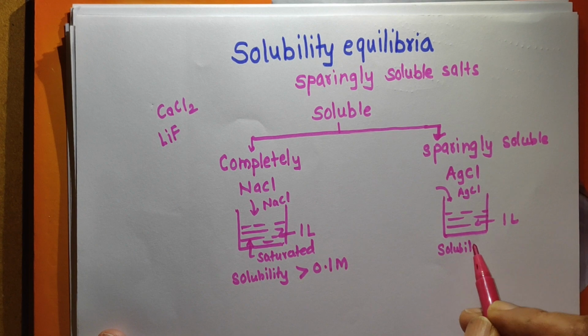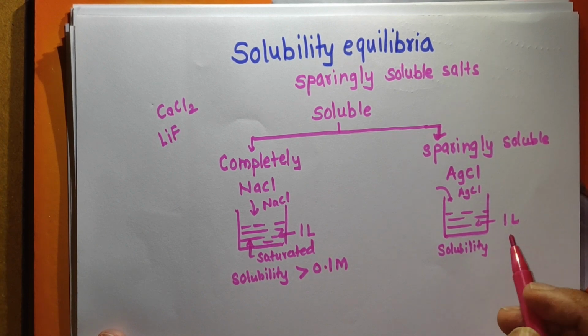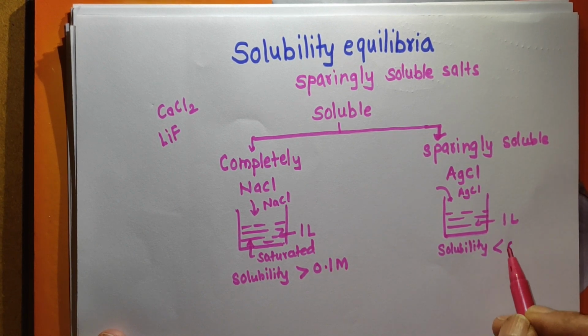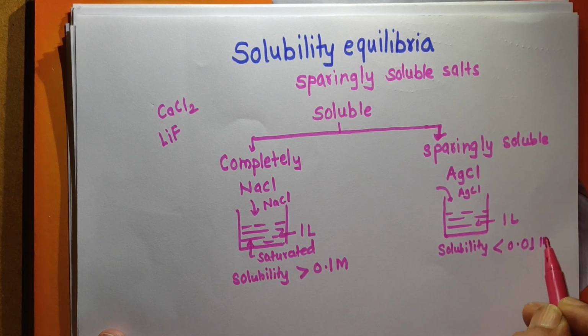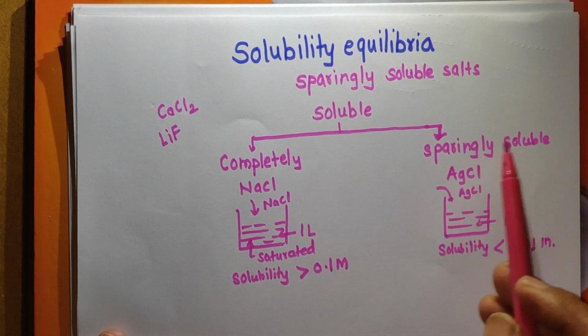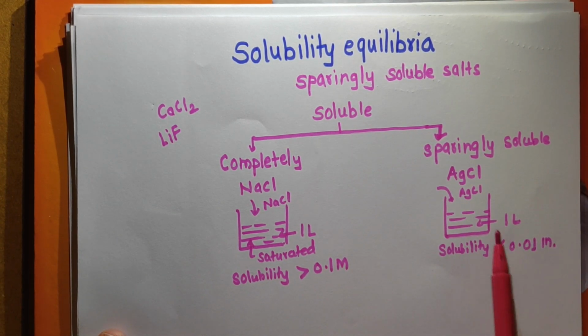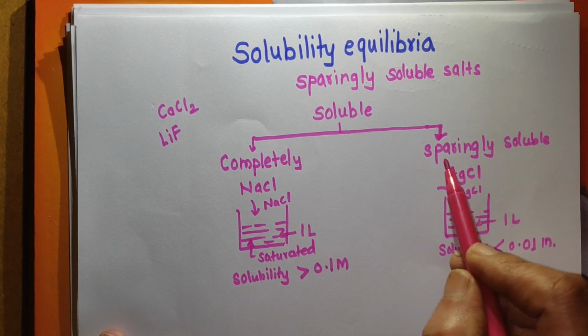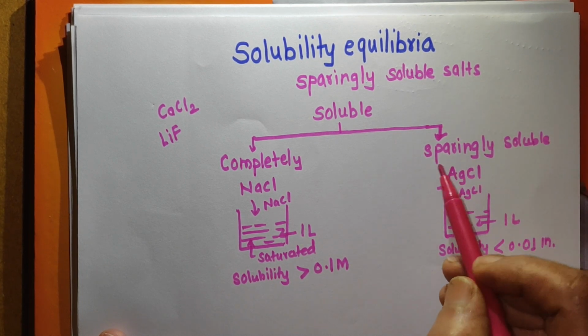The saturated solution has a concentration less than 0.01 molar. So remember that for a sparingly soluble salt, the concentration of the solution is less than 0.01 molar, and that is called a sparingly soluble substance.